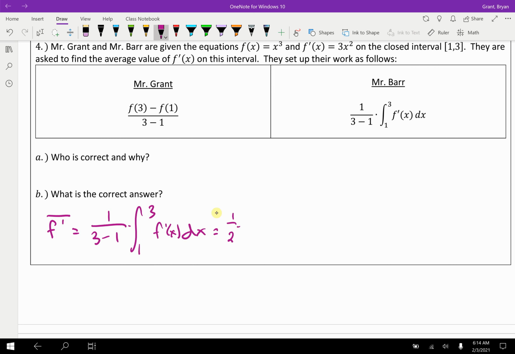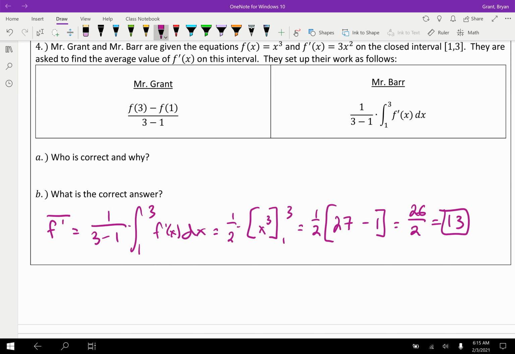1/2, times the antiderivative of f prime, which is just f, so that's x cubed, isn't it? From 1 to 3, so it becomes 1/2, and then we do 3 cubed, which is 27, minus 1 cubed, which is 1. I'm looking at 26/2, which equals 13. The average value of this function is 13. Barr did great. Now, Mr. Grant